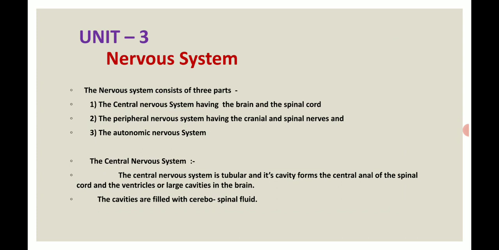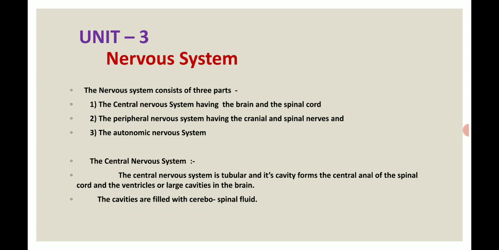Okay, nervous system. As you know, the nervous system is totally related to the brain. The brain consists of various spinal nerves as well as cranial nerves, and the spinal cord is present in the nervous system. One by one we are seeing the nervous system, and after that the structure of the brain. The nervous system is divided into 3 parts.